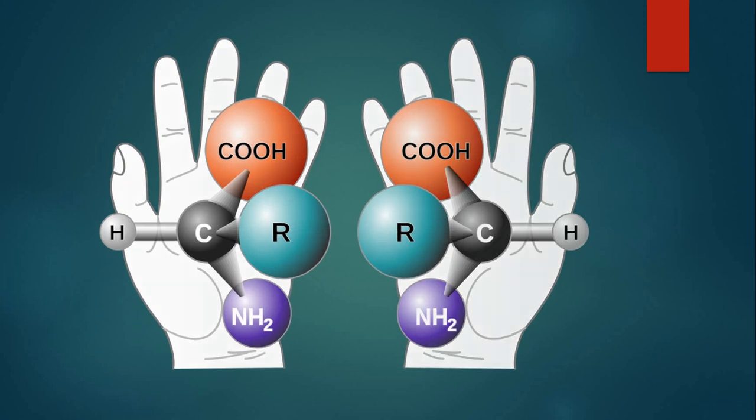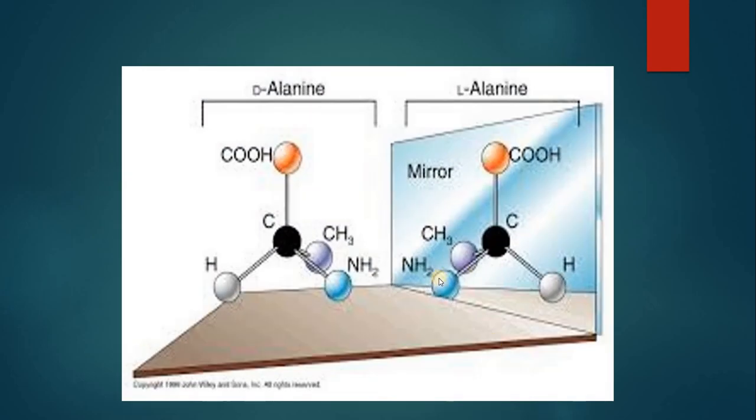For example, if we have a molecule of alanine, and this is placed in front of a mirror. This alanine has a chiral carbon which is attached to 4 different groups. One group is hydrogen, another group is COOH, the third group is CH3 at the back, and NH2 at the front. If you keep it in front of a mirror, you would see carbon will be at the same position.